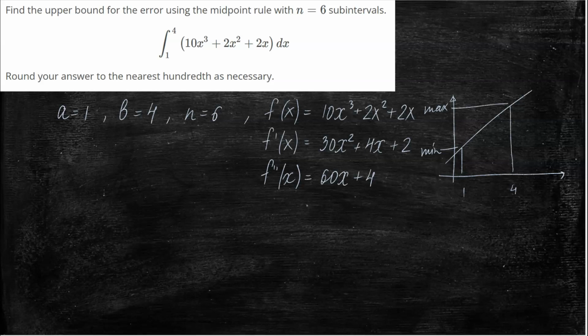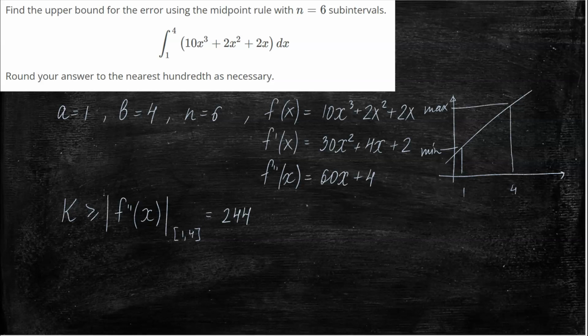So if we want to know K, it could be any number that is greater than anything the second derivative can be on this interval from 1 to 4, and we can see that the largest value this function can be on the interval from 1 to 4 is 244.